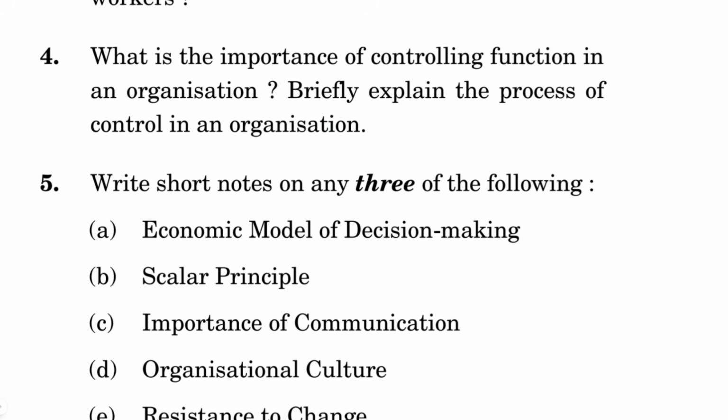So again, you can talk about what you understand by controlling function and how it is interdependent on all the other functions like planning, staffing, organizing, directing, how controlling will help or augment the other functions, right? All managerial functions, you could say, start with planning and end with controlling, and then again controlling leads its way to further planning. So it is a never ending 360-degree process which is very much continuous. So what are the importance of the controlling function in an organization?